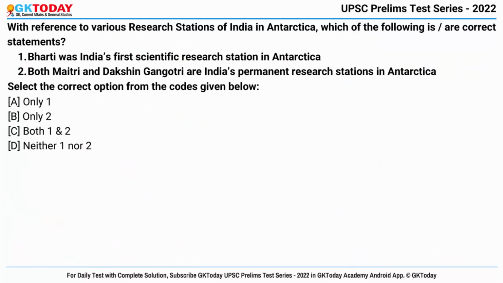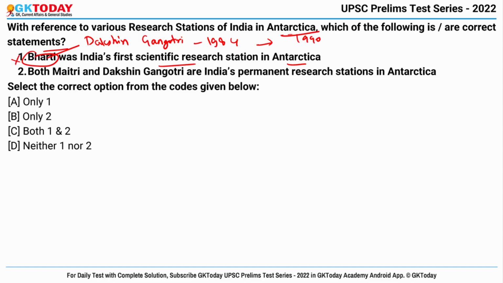Now next is, with reference to various research stations of India in Antarctica, which of the following are correct statements? Now the first statement says, Bharti was India's first scientific research station in Antarctica. No, not Bharti but Dakshin Gangotri was established in the year 1984 as India's first scientific research station in Antarctica, but later on it was decommissioned in the year 1990.